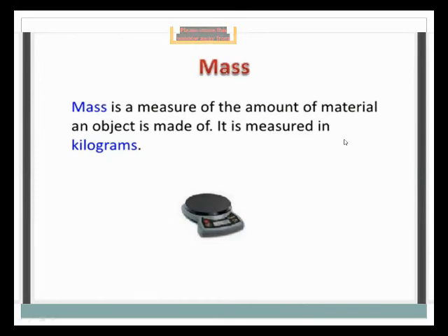For example, when we buy different materials from the shop, we ask the shopkeeper for 1 kg of sugar or 1 kg of salt. These are all measured by mass, and we measure it in kilograms.